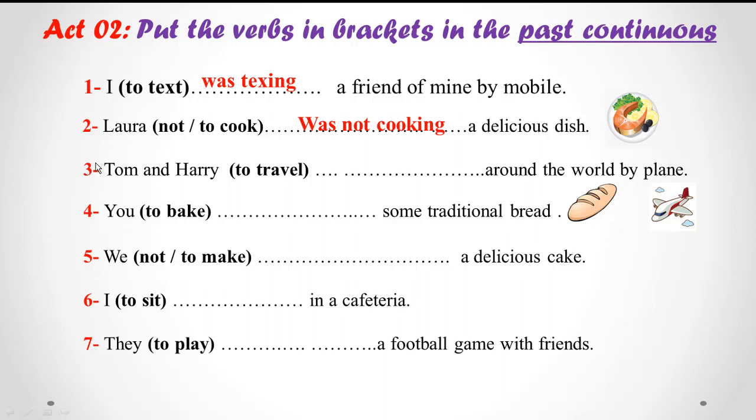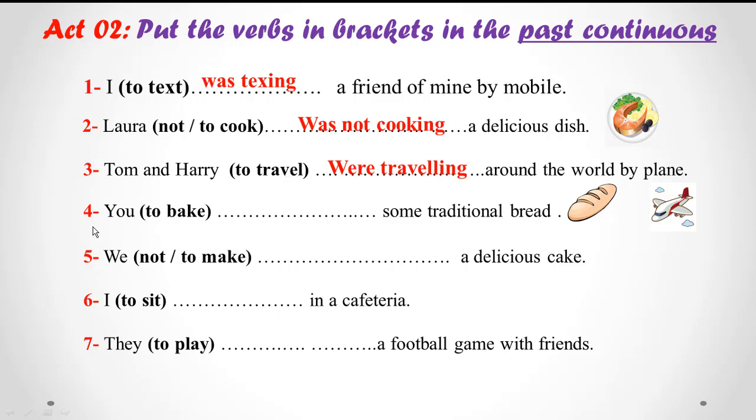Number 3. Tom and Harry. Here do we put was or were? What do you think? Tom and Harry, how many persons do we have? We have 2. So the pronoun here is they. Very good. So they were. Tom and Harry were traveling. And be careful, here we have double L because travel finishes with consonant, vowel, consonant.